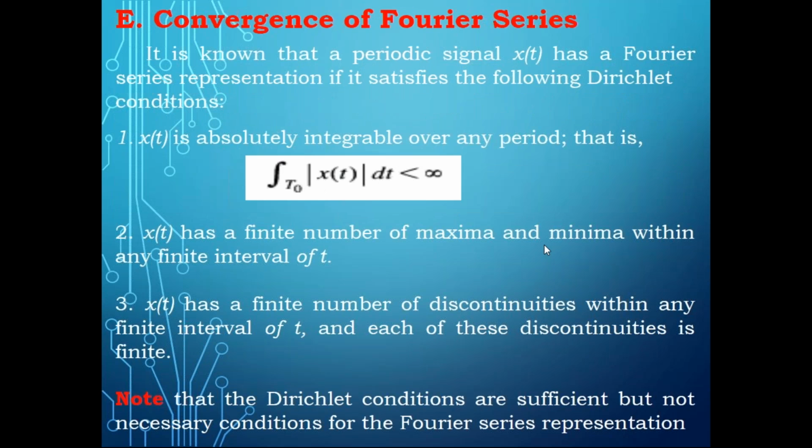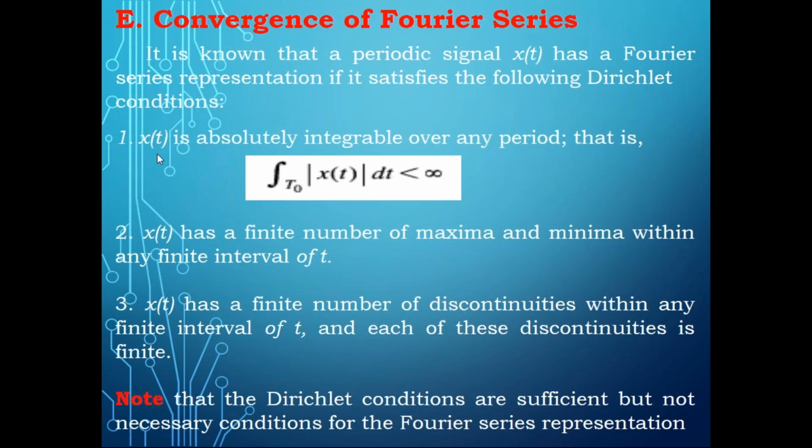It is known that a periodic signal x of t has a Fourier series representation, that we already know, if it satisfies the following conditions. These conditions were given by a scientist named Dirichlet, so we can call them Dirichlet conditions also. Sometimes they call it convergence of Fourier series, or sometimes Dirichlet Fourier series. Both mean the same.